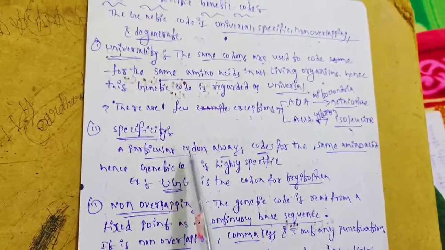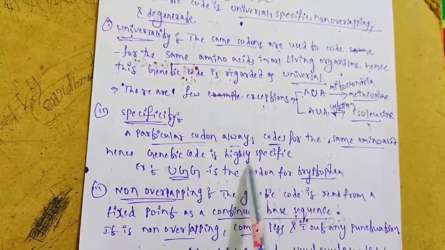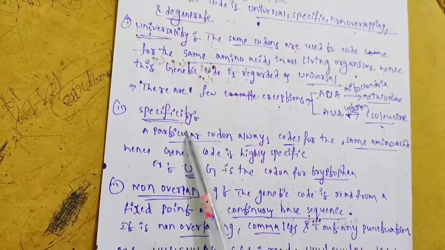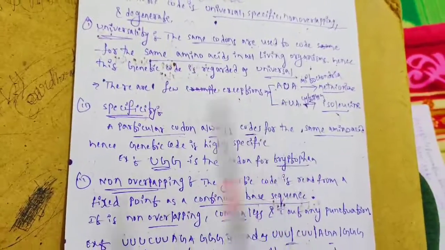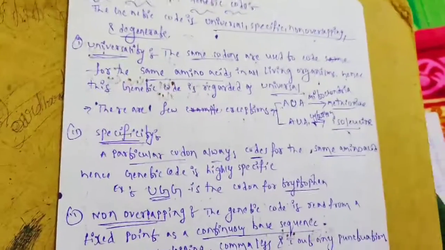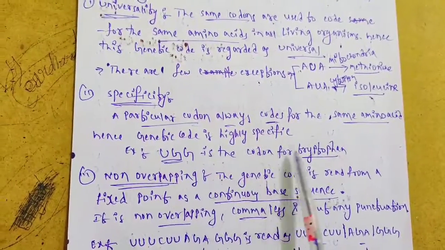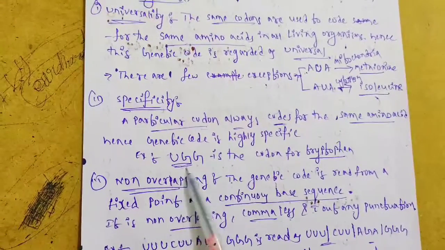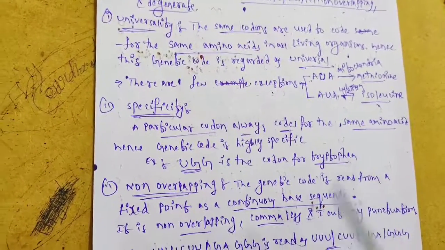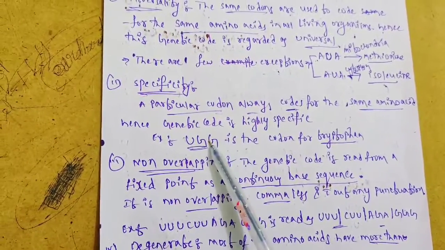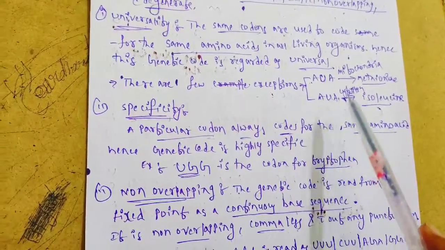And specificity: a particular codon always codes for the same amino acid. Hence the genetic code is highly specific. Every specific codon always codes for the same amino acid, like AUG, which represents methionine only. It doesn't represent phenylalanine or tyrosine. Like UGG is the codon for tryptophan. This codon on mRNA always represents tryptophan only. If this codon is present on mRNA, the incoming amino acid to be attached to the tRNA is tryptophan.